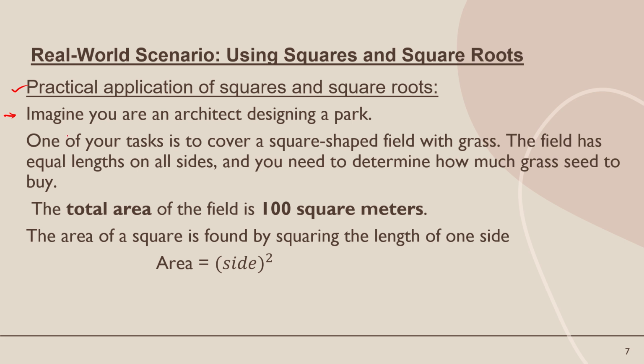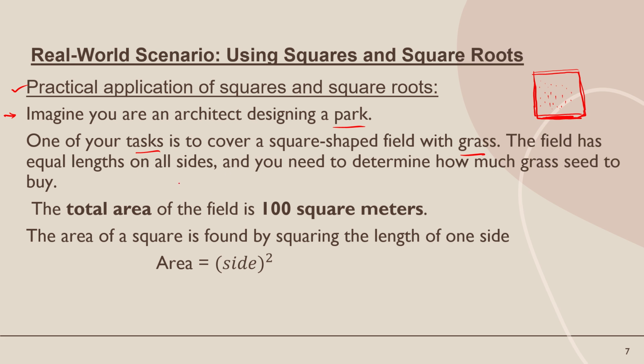Through this example I will explain how we can use square and square root in our daily life. Let's suppose, imagine you are an architect designing a park. One of your tasks is to cover a square-shaped field with grass. Let's suppose you are an architect and you are going to design a square park, and your task is to cover the square-shaped field with grass. Okay, this proper shape is a square. This one is a square-shaped field.